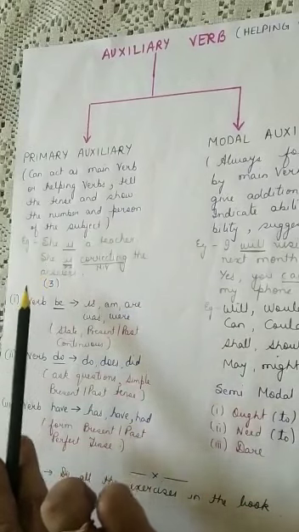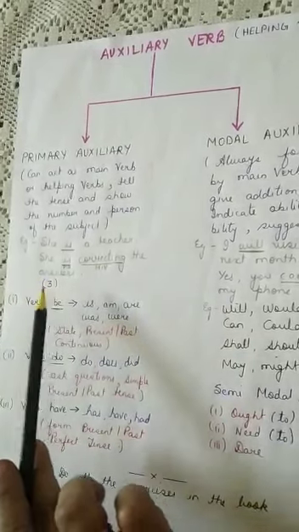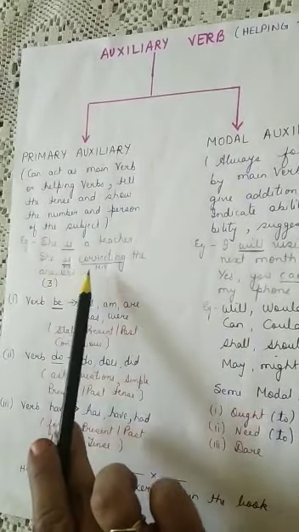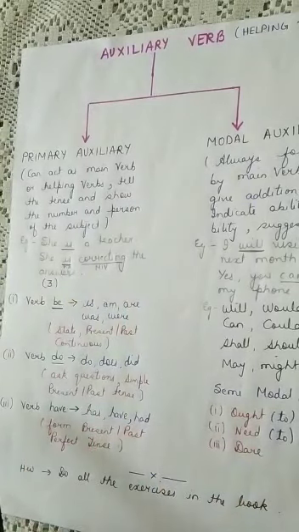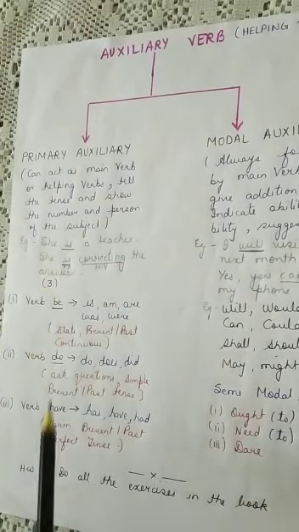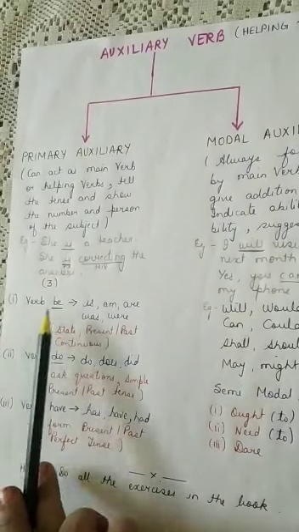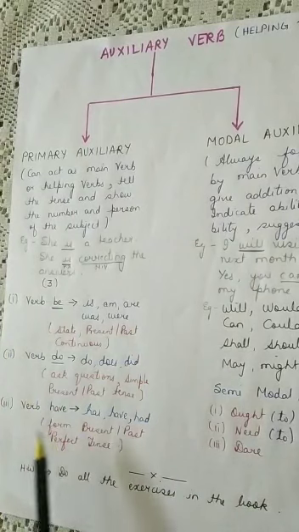In this sentence, she is correcting the answers, is is the primary auxiliary and correcting is the main verb. Now primary auxiliaries can again be divided into three types. There are three types of primary auxiliaries. The first one is verb be, the second is verb do, the third is verb have.